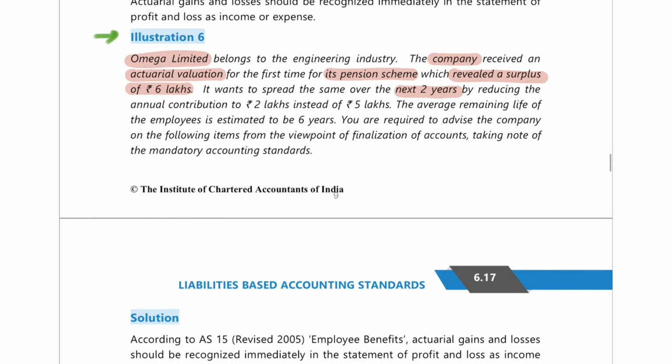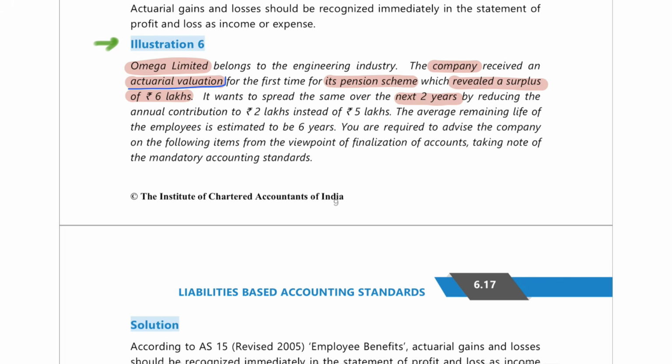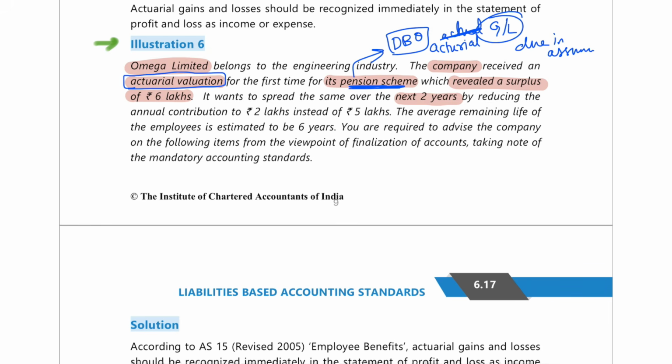So here first let me tell you that when they did their actuarial valuation, they received it related to their pension scheme. I have taught you about defined benefit obligation, where I taught you about actuarial gain or loss, and I told you that due to some change in assumptions, sometimes what happens is that you may have either a gain or loss due to it.